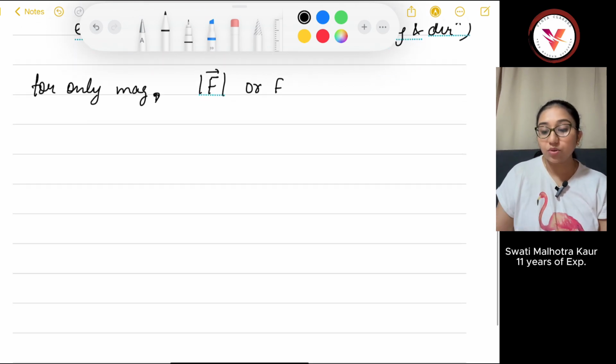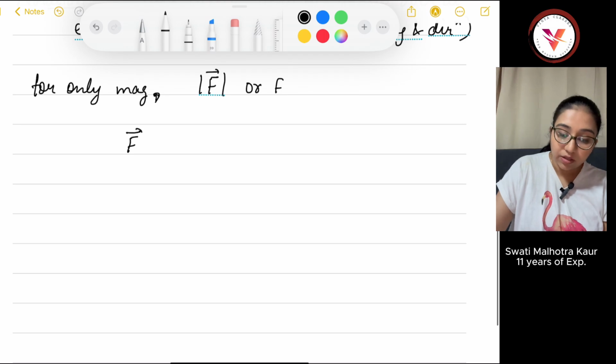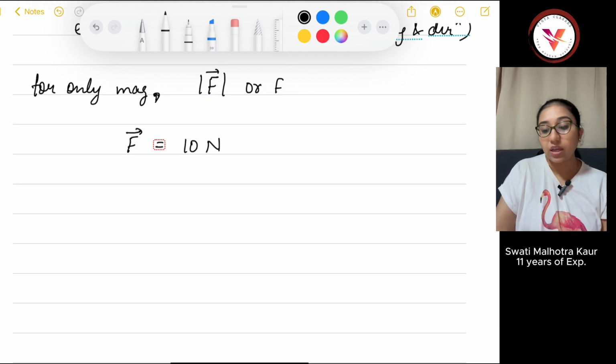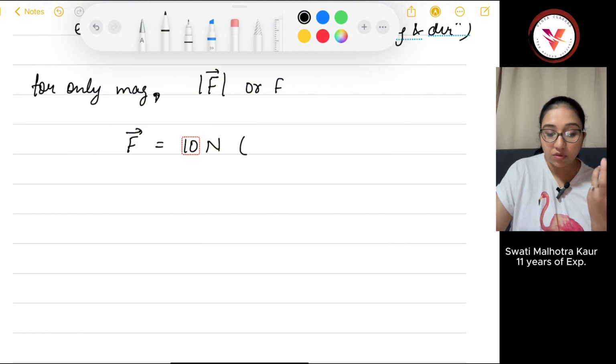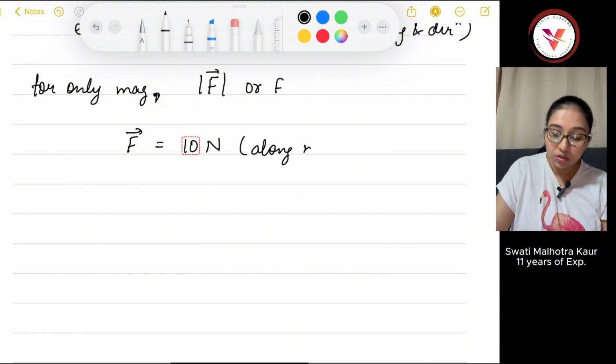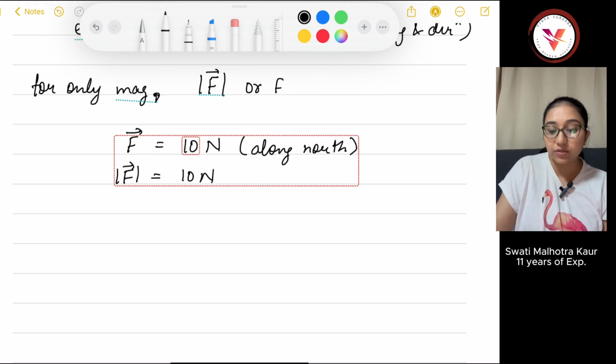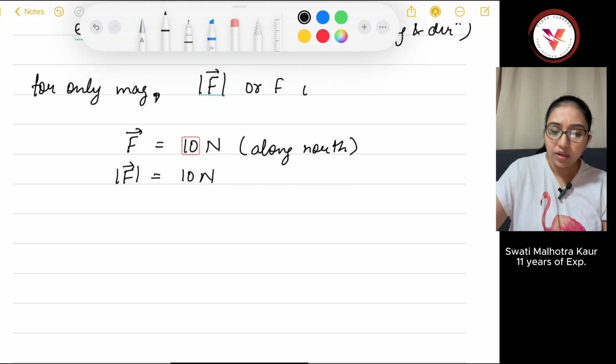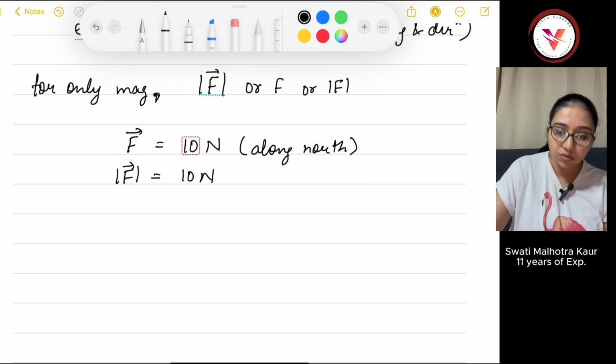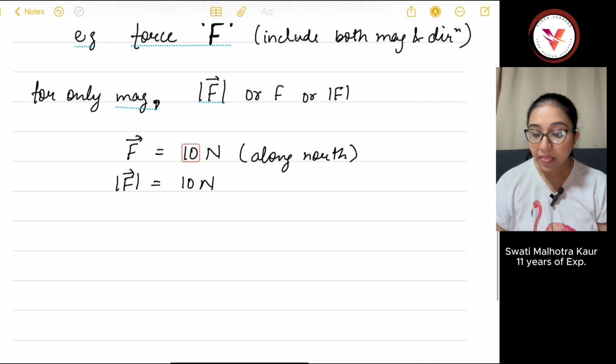If you are writing the force as a vector, then you write 10 Newton along north or something. But if you are writing the magnitude, then you can only write 10 Newtons. In some books, it is like this also. So don't get confused.